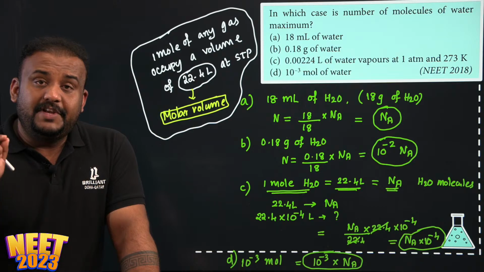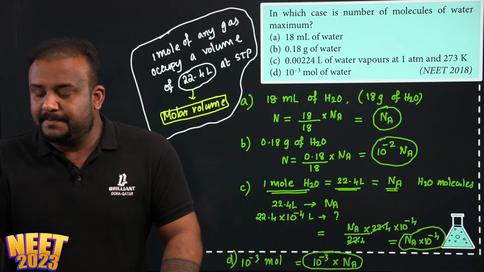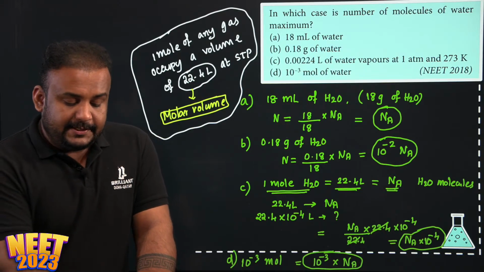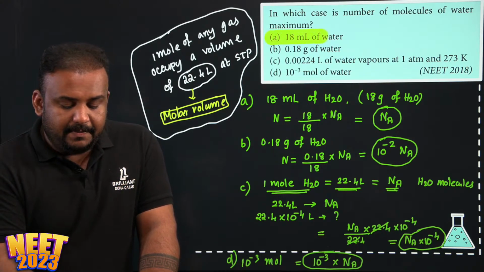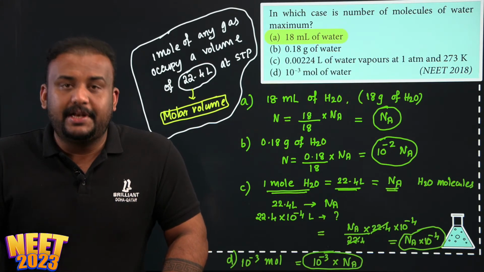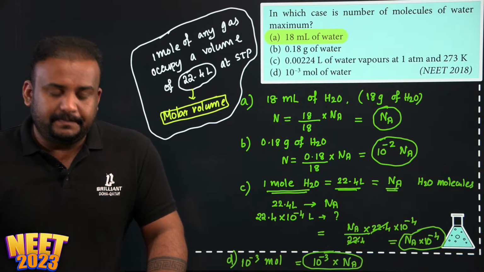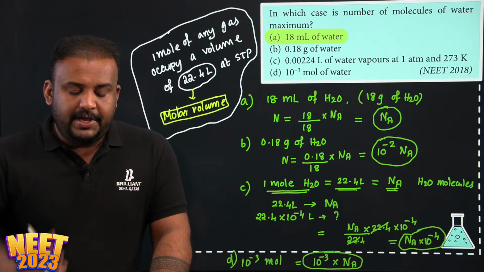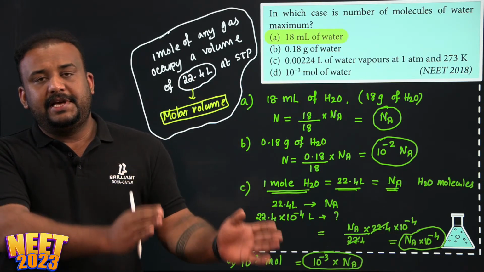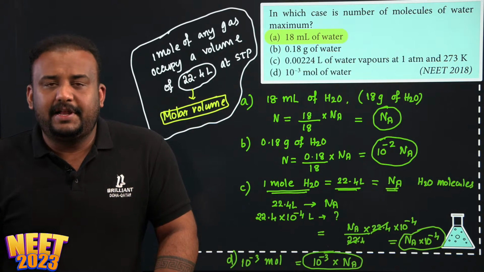What is the question? In which case do you have more number of molecules? So what will be the answer? Where do you have more molecules? Yes. Option A. 18 ml of water will contain 6.022 into 10 raised to 23 molecules of water. Is it clear to everyone? So here each of the options was given in different units. So we brought it into the same value, that is, we calculated in each case how many molecules are there, and then we did a fair comparison.